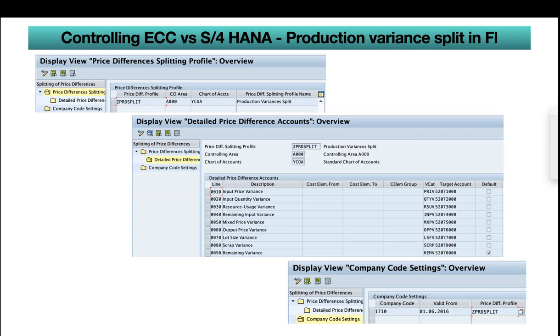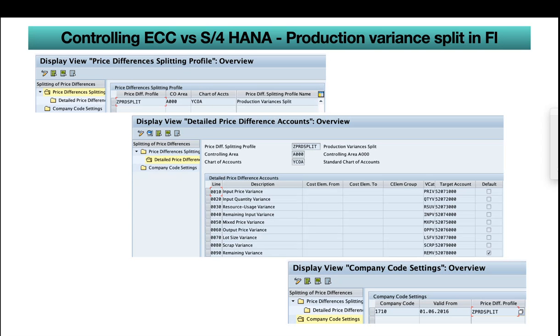The reason we need this is that if the system is unable to find the correct GL account, the difference will be posted to the default. For example, if a variance category comes up that is not listed here, the system is unable to find it and will throw an error. To mitigate this risk, SAP came up with a default option. So if it is unable to find the variance category, it will always post to remaining variance. And again, we need to assign this price difference profile. It is similar to the COGS split profile.